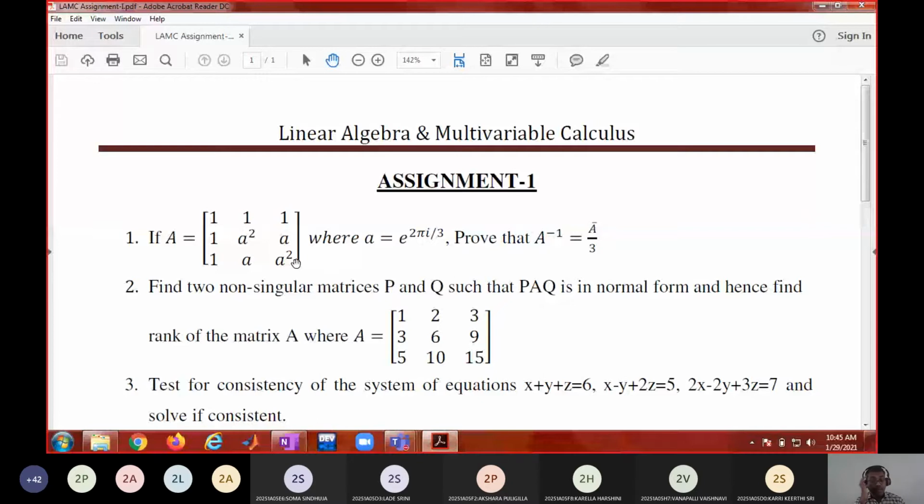You're asked to prove that A inverse equals A bar by 3. So will you find out A inverse, or will you do it another way? I think I discussed this problem in the class when we were discussing question papers. Do you remember how to find A inverse? Adjoint A by delta, sir. That may be difficult because it contains some complex matrix. Why use this 1 by det A into adjoint A?